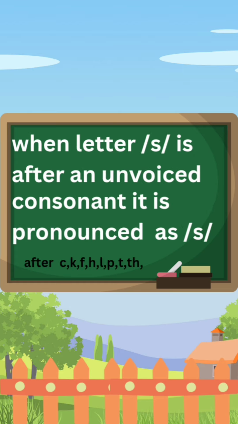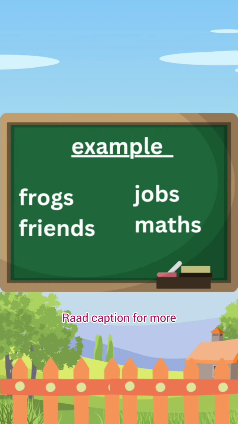And when the letter S comes after an unvoiced consonant, it is pronounced as s. Let's understand this better with some examples: frogs, friends, jobs, and maths. In all of these, the S sound is s.